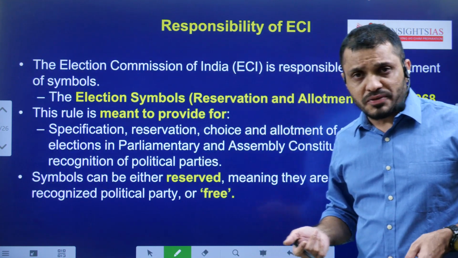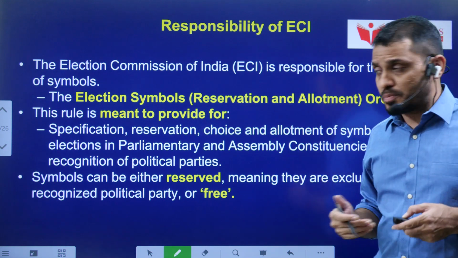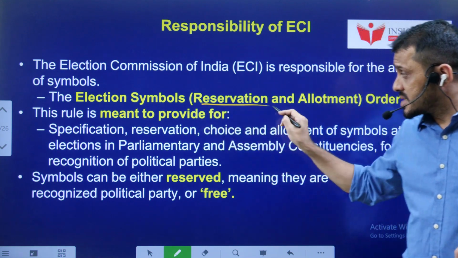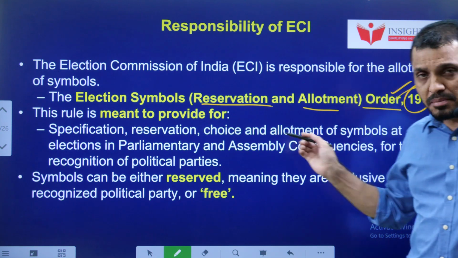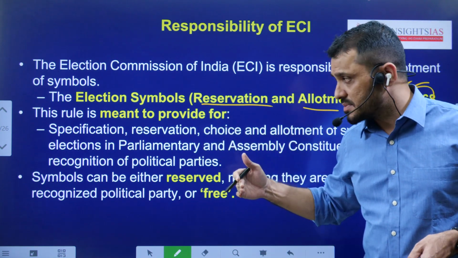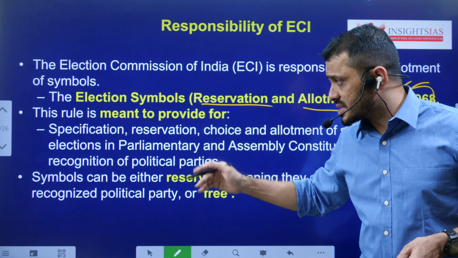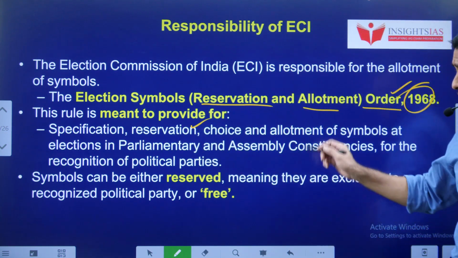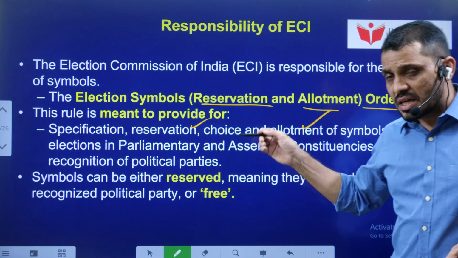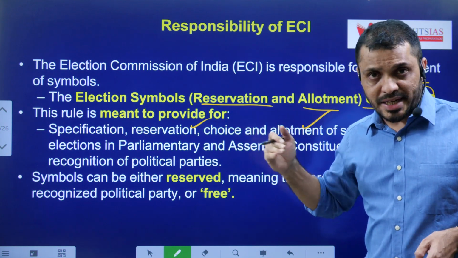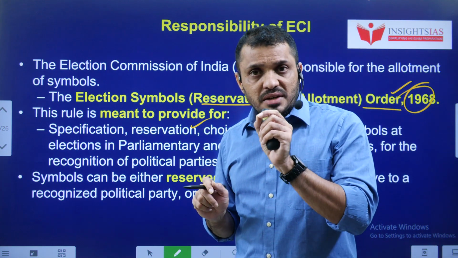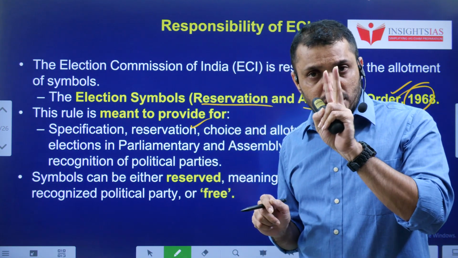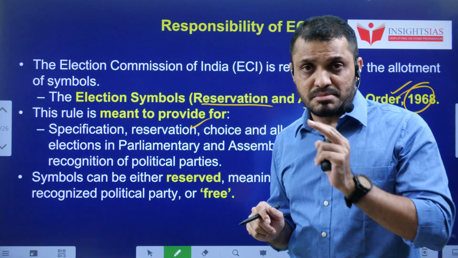Here the Election Commission of India normally allocates symbols to political parties based on the Election Symbols (Reservation and Allotment) Order, 1968. Based on that, they give the symbols. This order specifies the reservation of symbols and allotment of symbols in both assembly as well as parliament elections. Here you have to remember one thing. Any political party, if they did not contest in 2 consecutive elections, they lose their symbol.